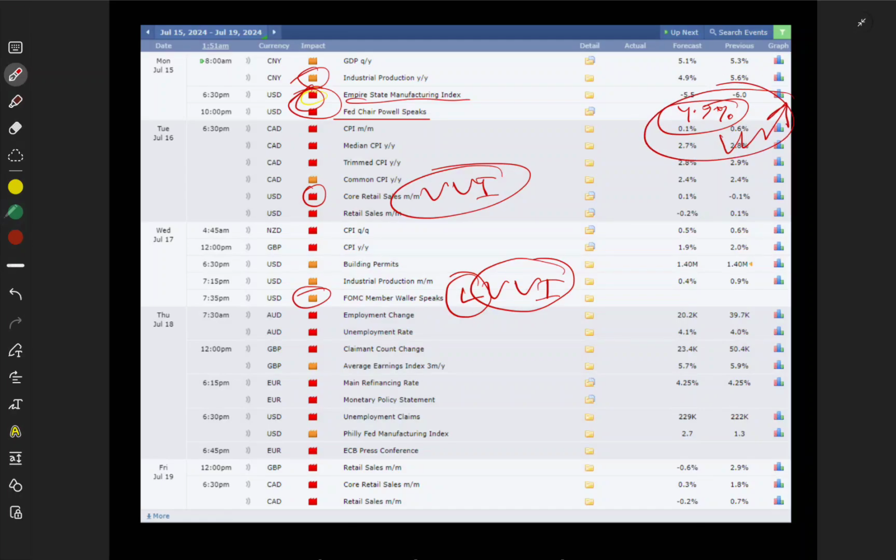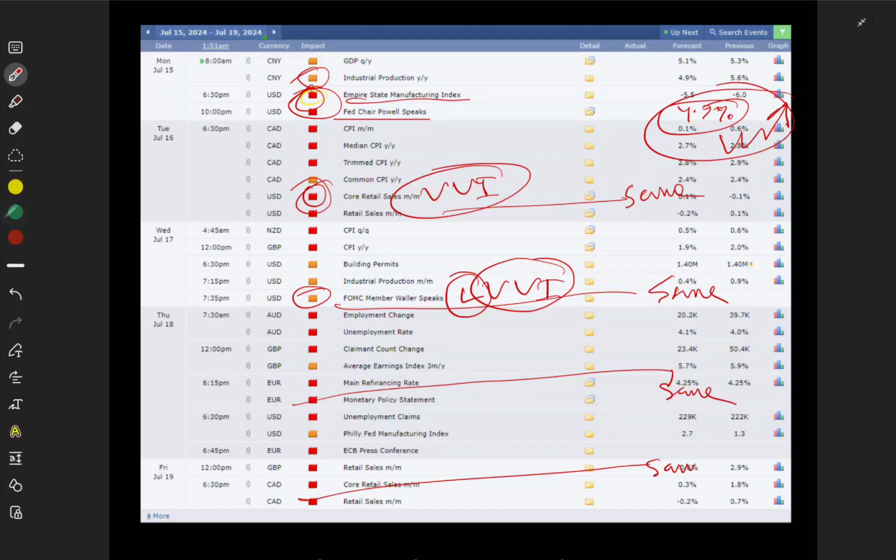Same theory. Same theory will happen for all USD news. And as we can see over here, the same theory will happen here, and here, and here.